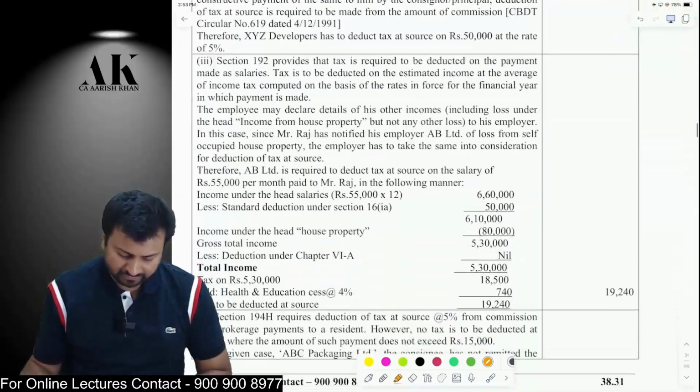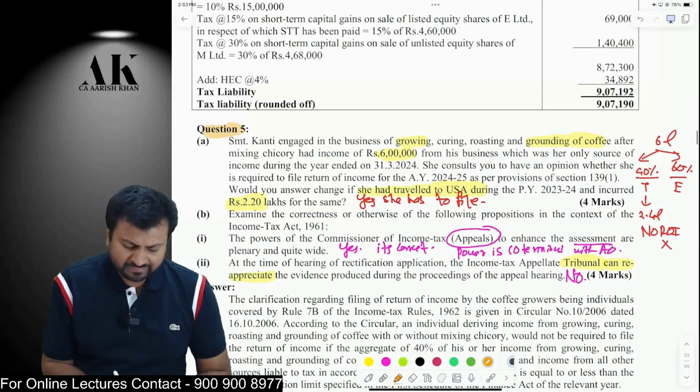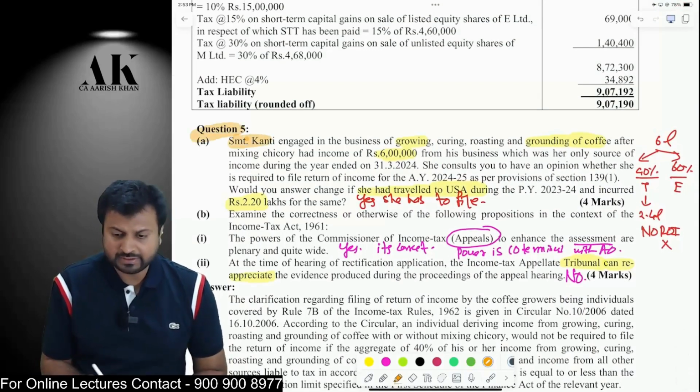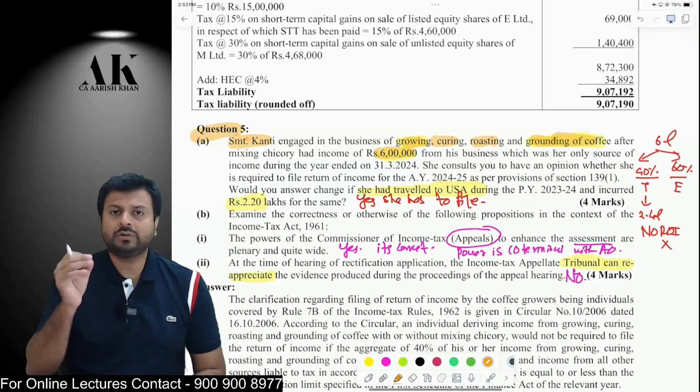I hope it is clear to all of you. Now, coming to the next question. Question number 5 is a simple question. There is an SSC, Srimati Kanti, who is engaged in growing, curing, roasting, grounding of coffee and has earned income of 6 lakh rupees. Therefore, how much will be taxable?